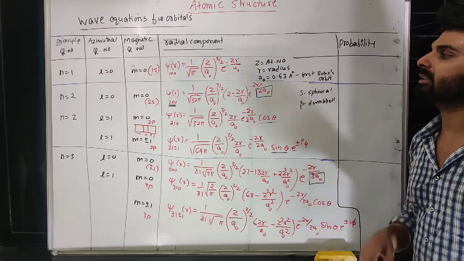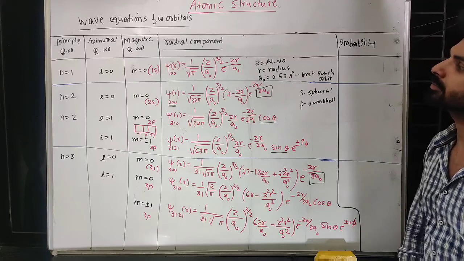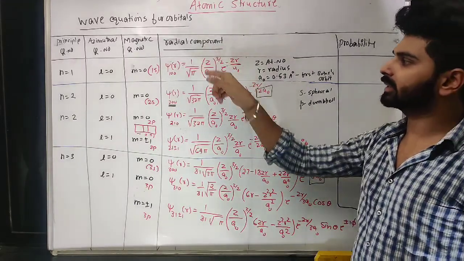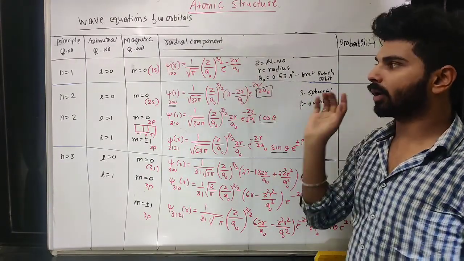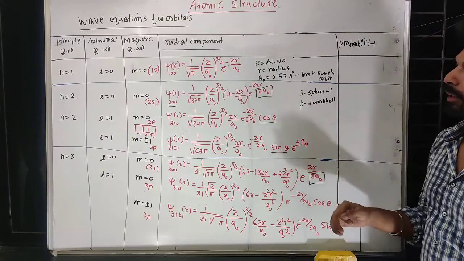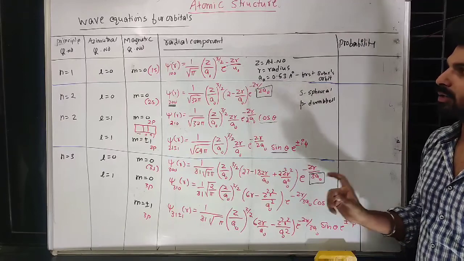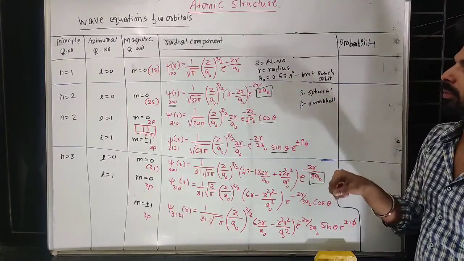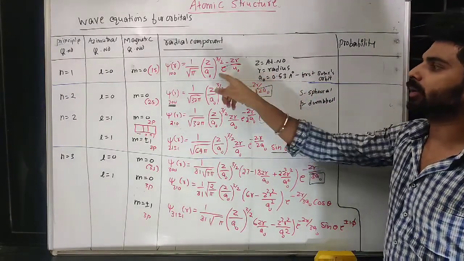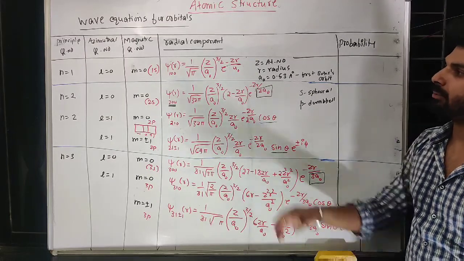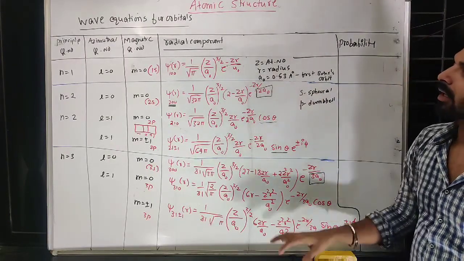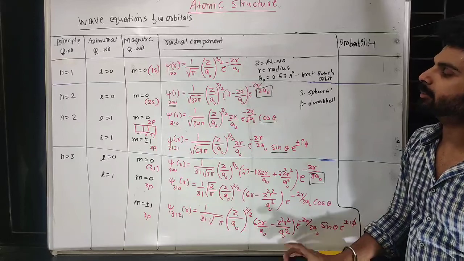If you put the values, let us say for hydrogen, and calculate this, you will come to know that r equal to a naught. This you can derive. That means we know the radius of hydrogen is equal to 0.53 angstrom. So you will get r equal to a naught for 1s of the hydrogen atom by keeping z equal to 1. You can solve that, then you will get that.